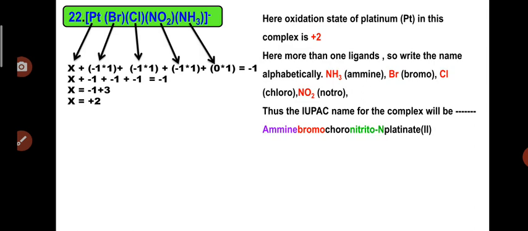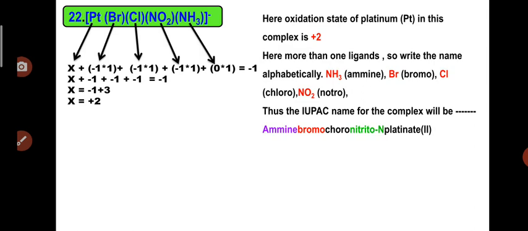Now the next example consists of platinum, and in this example platinum is present in the +2 oxidation state. You can see how many negative ligands are present in the complex. Br has a -1 charge, Cl has a -1 charge, NO2 has a -1 charge, and ammine has a 0 charge. So overall 3 negative ligands give a -3 charge, and platinum is present in the +2 oxidation state. So +2 minus 3 will be -1. Hence the complex has a -1 charge. So it is simply an anionic complex. We have to give the nomenclature for this complex.